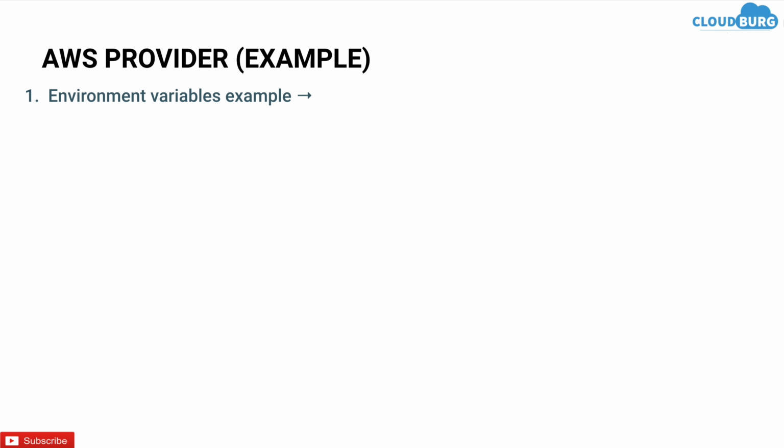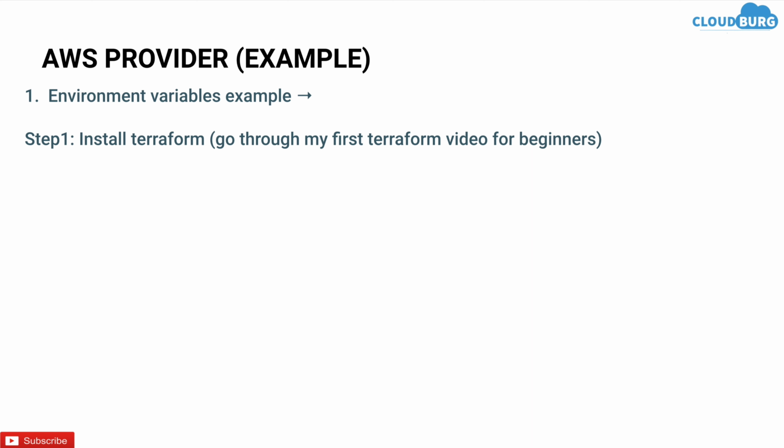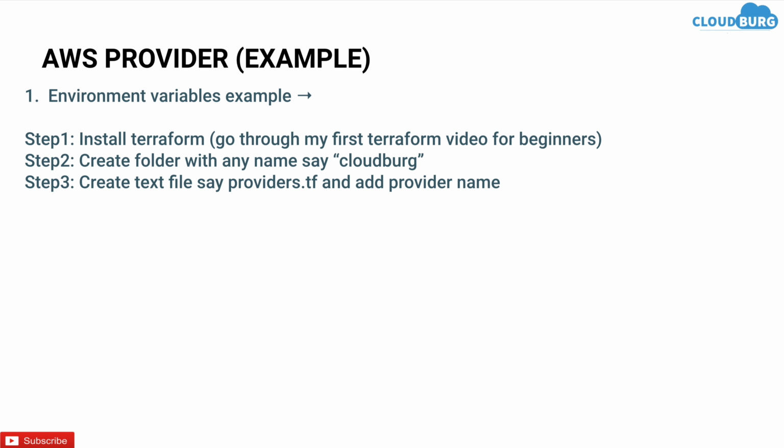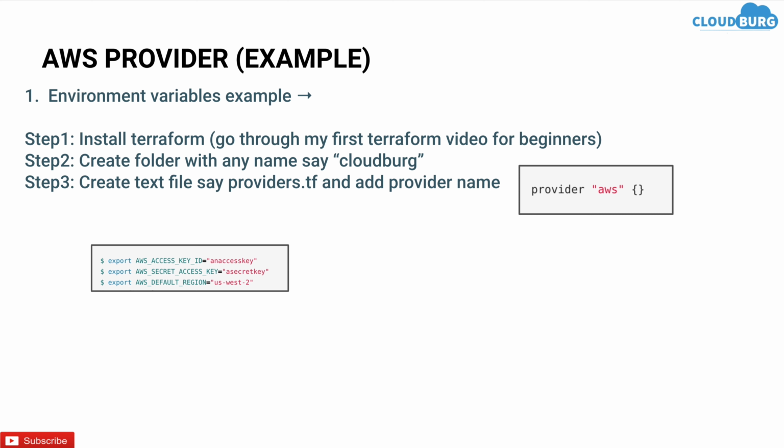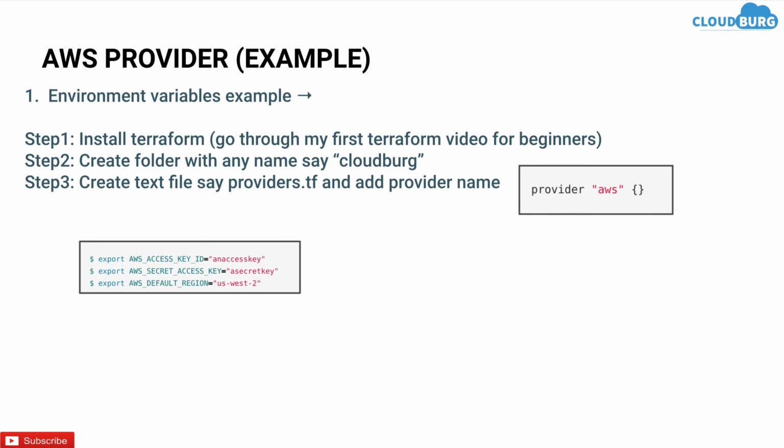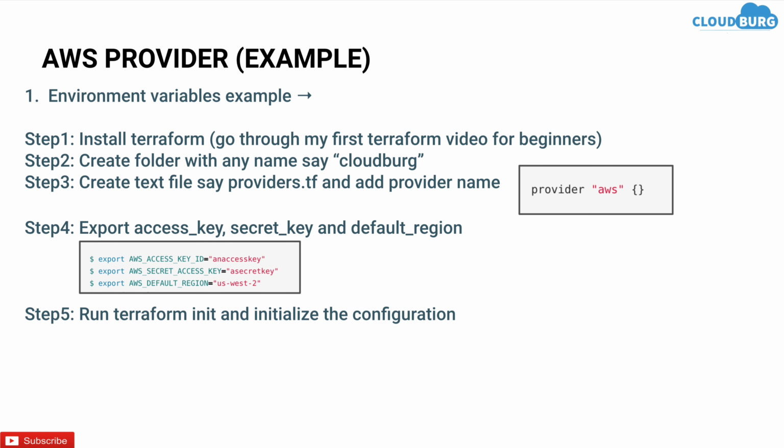Next is an example based on environment variables. First of all, you have to install Terraform and create a folder for the Terraform configuration as we discussed in the last example. Then create a provider file and add the provider name as shown below. Then export the access key, secret key and region as shown below. Then run Terraform init to initialize the configuration.